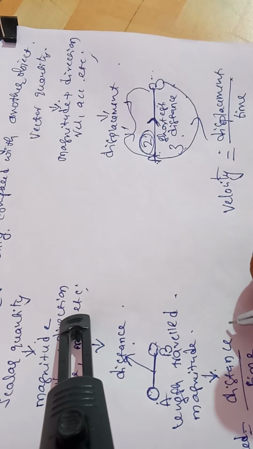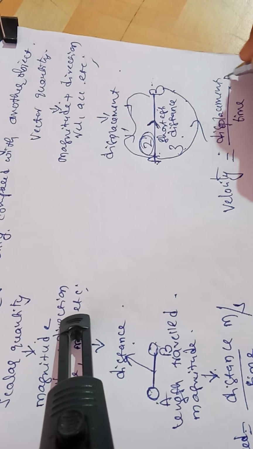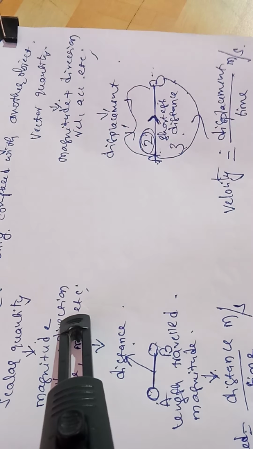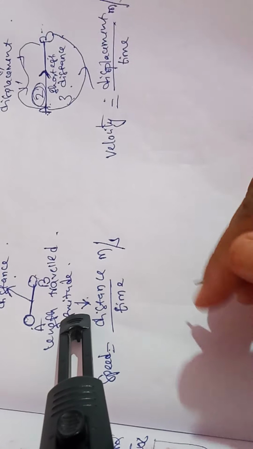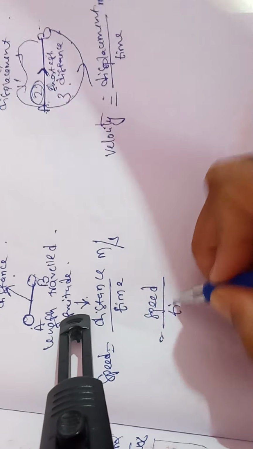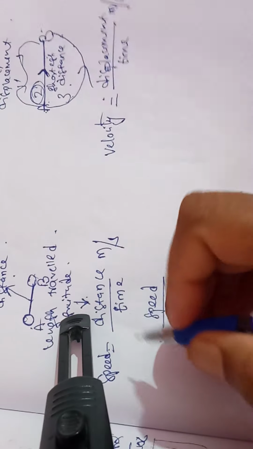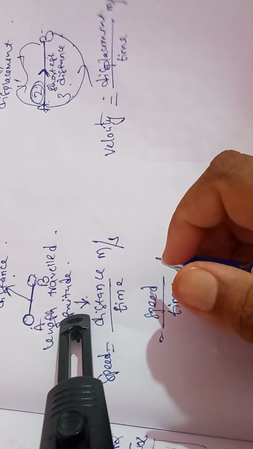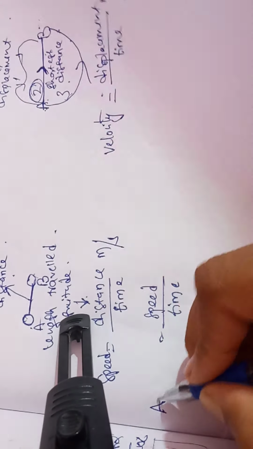The units are meter per second in the MKS system, which I am writing here. Now next, the change in speed with respect to time, or the rate of change of speed, we call average speed.